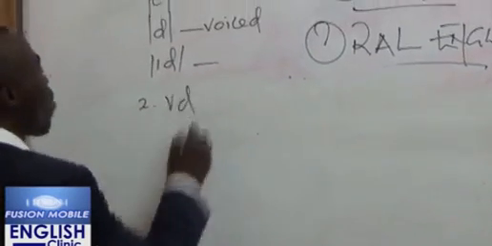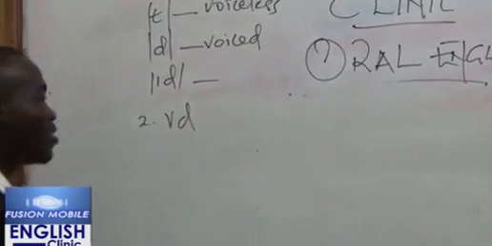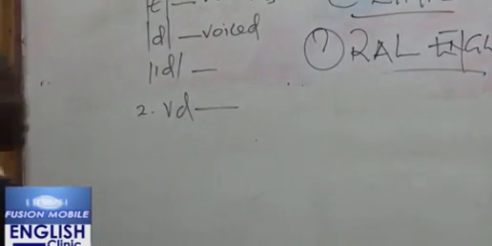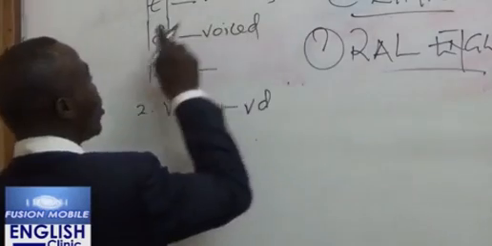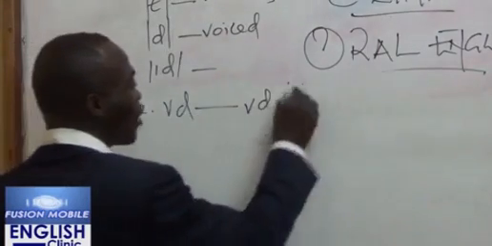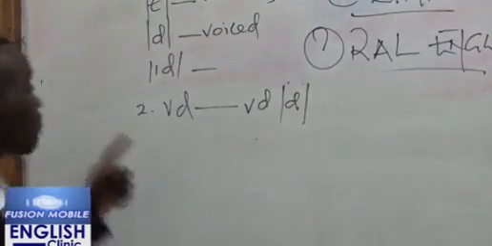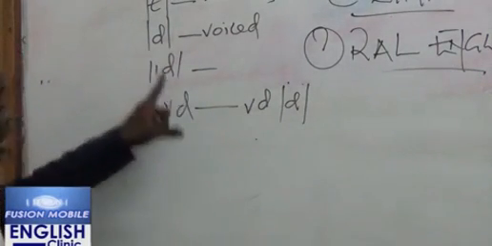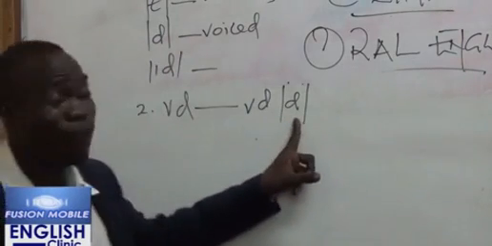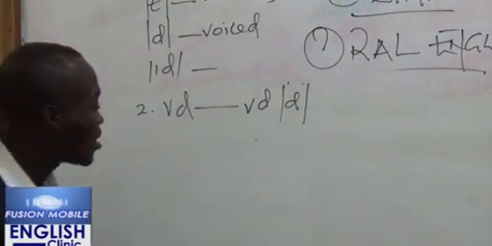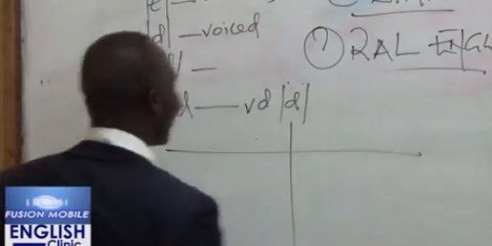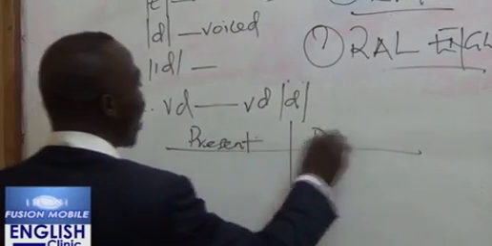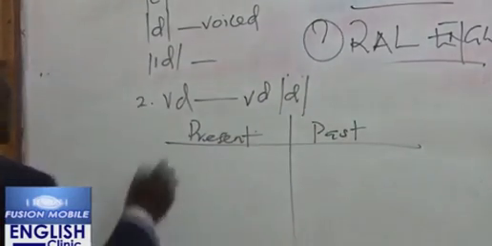Whenever we have a word ending with a voiced sound in the present tense, then it should take the voiced inflection. Remember, that is voiced inflection. Whenever you have a voiced word other than D in the present tense, then we take the voiced inflection in the past tense. Example of that, we have present and we have past. Now look at this. We have